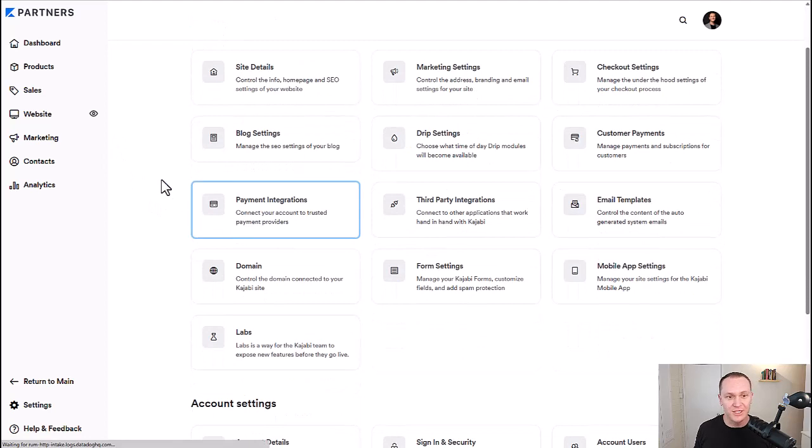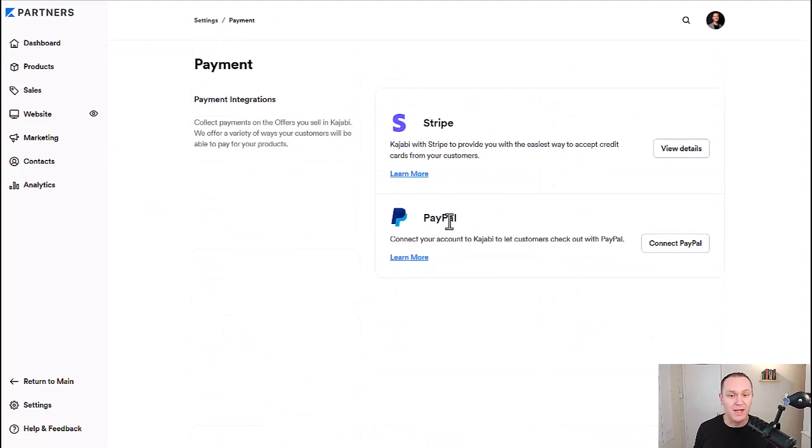Your payment integrations, Kajabi only uses Stripe and PayPal. So I have both connected on my main Kajabi account. This is my partners tab, just to give you examples of all this. But if you're using something like Square, like I used to, I stopped doing that and I use Stripe now. I think Stripe's a lot better, personal opinion. But if you want people to type in their credit card information, that kind of stuff, Stripe is what you're going to need to set up.